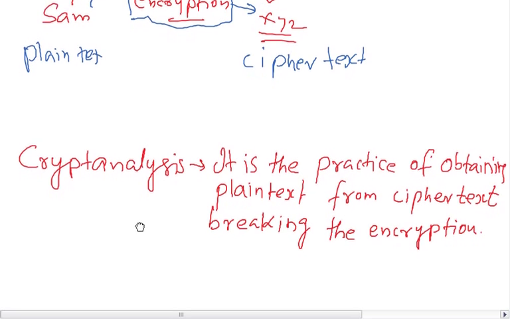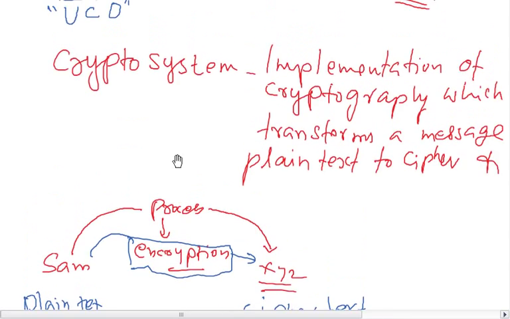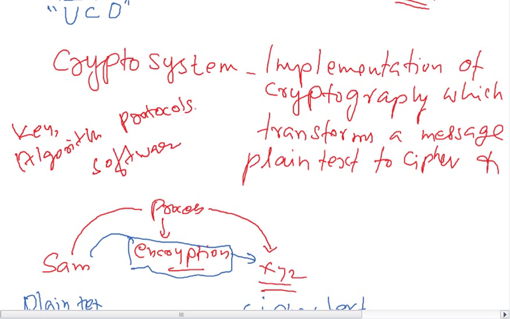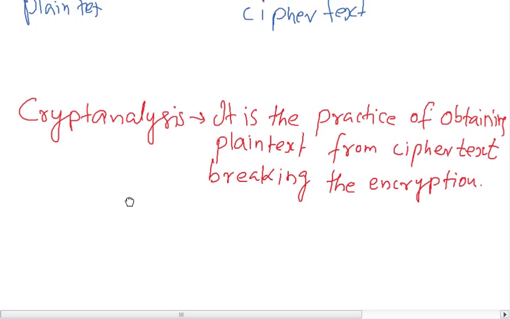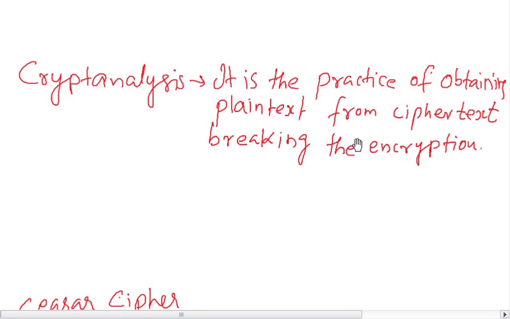What is cryptanalysis? The cryptosystem in total includes the key, the algorithm, the protocols and the software. All together, the entire thing is known as the cryptosystem. Cryptanalysis is the practice of obtaining the plain text from a cipher text, breaking the encryption.